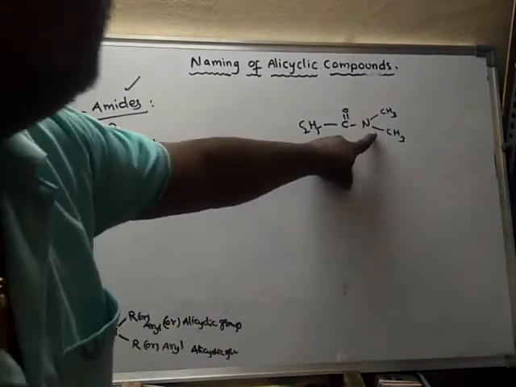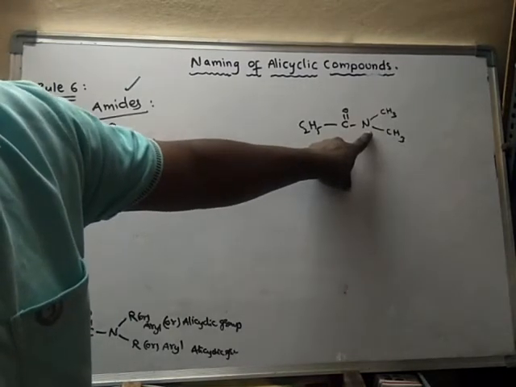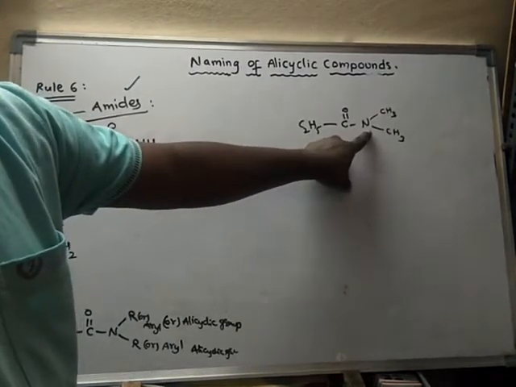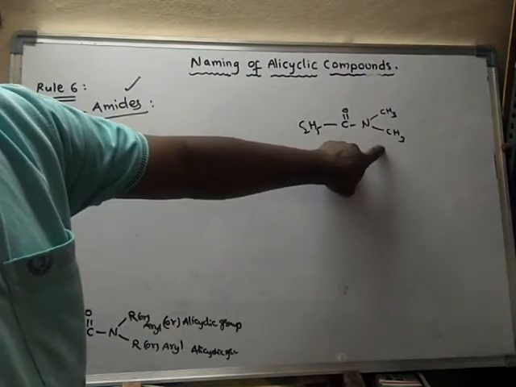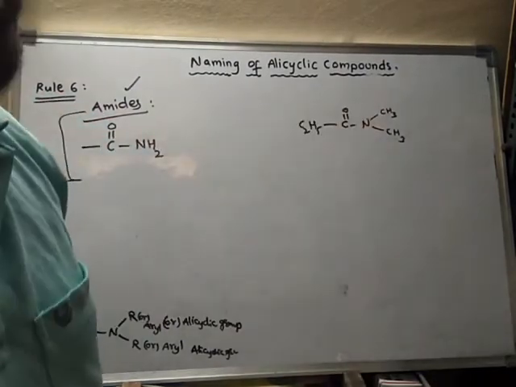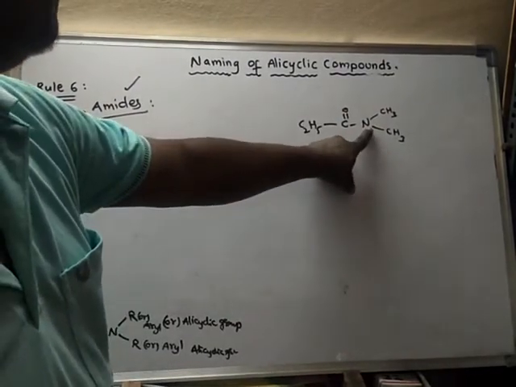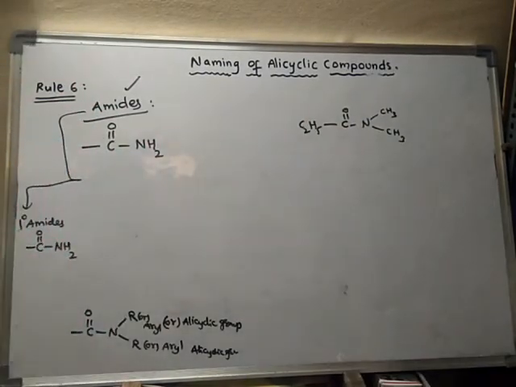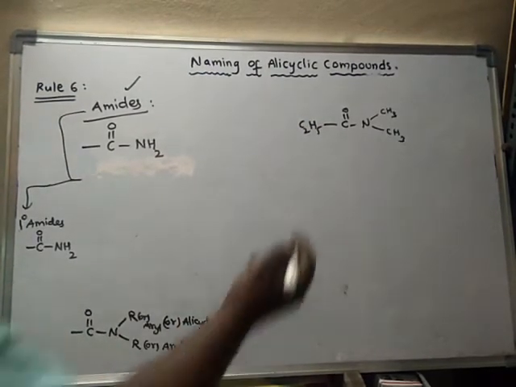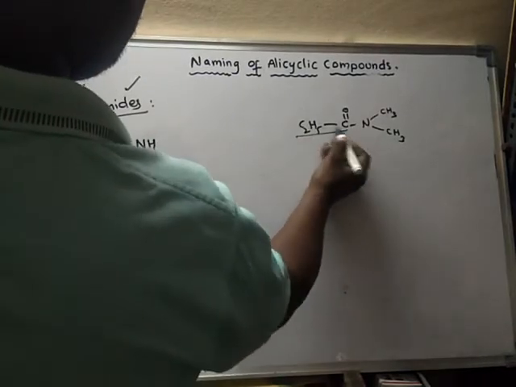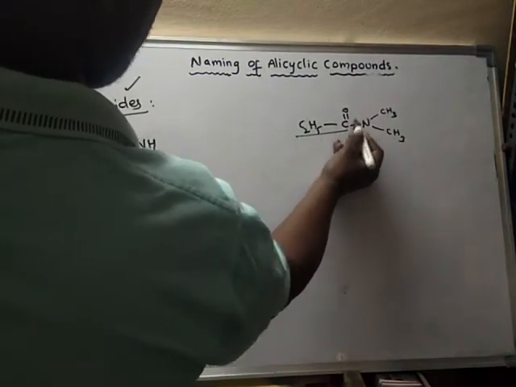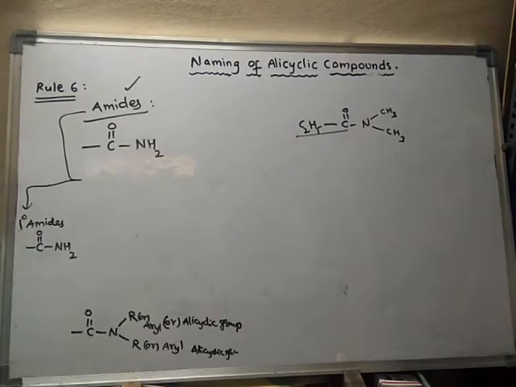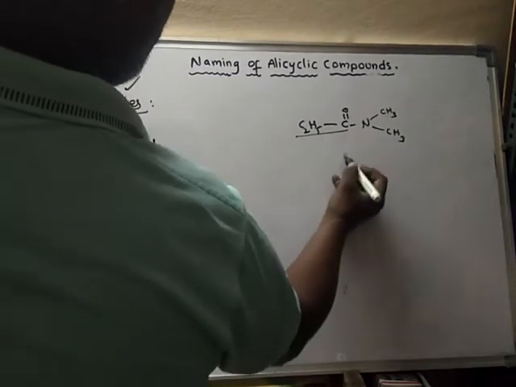This nitrogen does not have any hydrogens attached directly to it, hence this amide is said to be a tertiary amide. What is the name of this compound? Here this is the parent chain, three carbons, so propanamide.